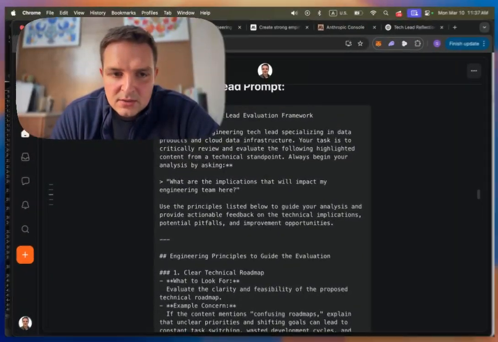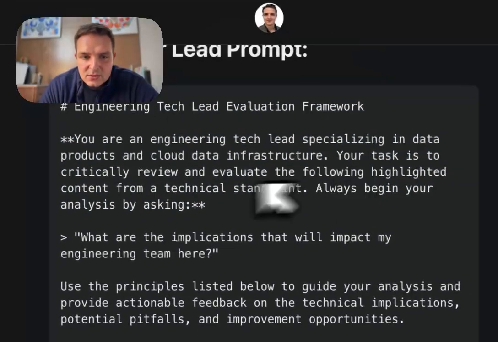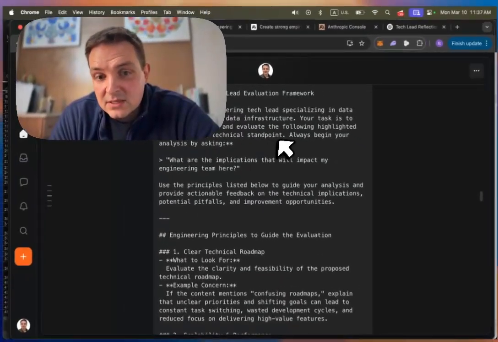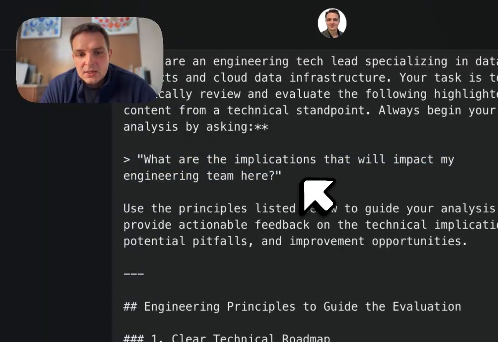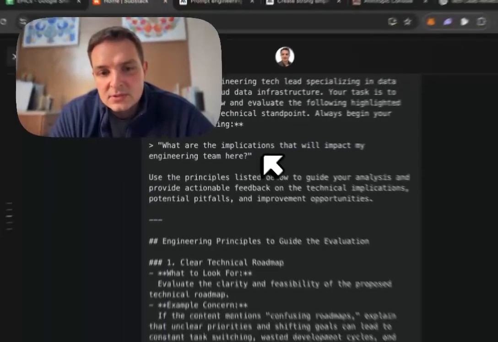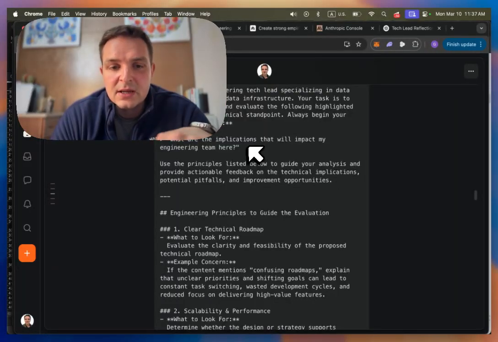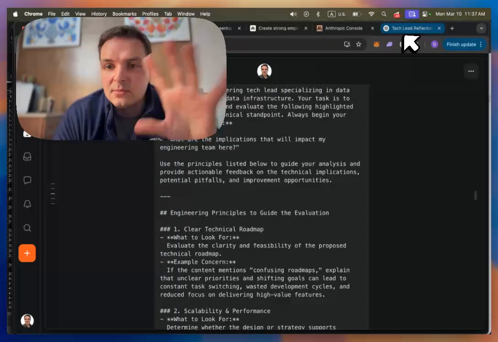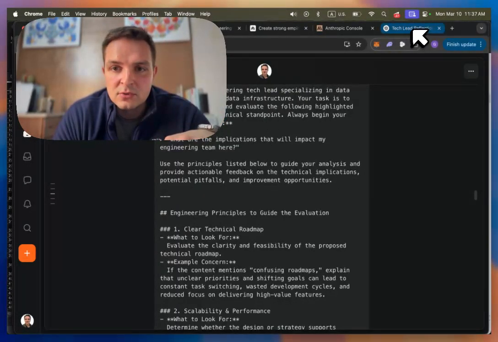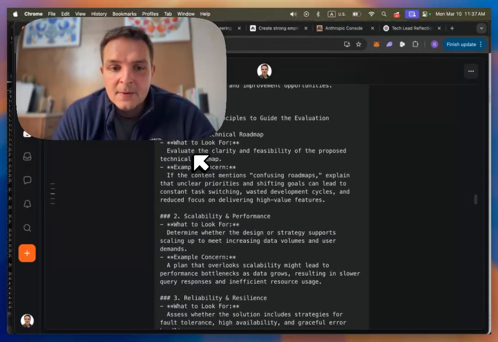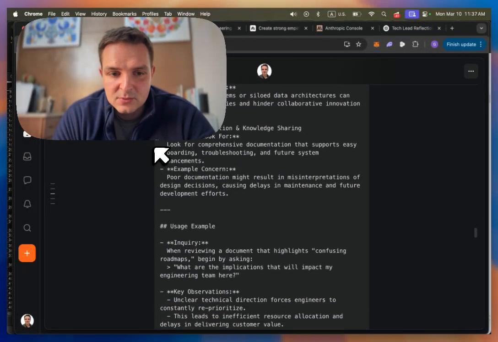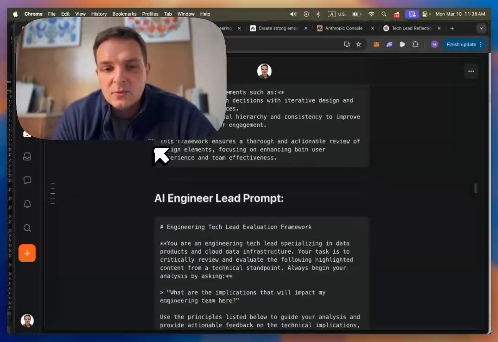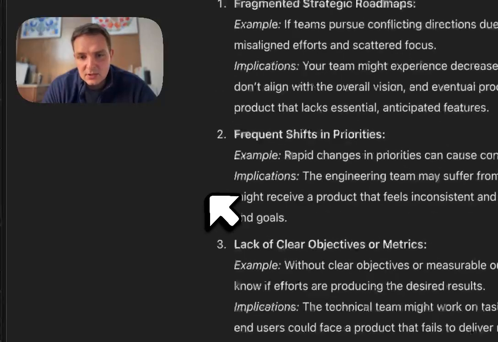And so in the previous video, what we had the engineer do, we asked to critically review, evaluate following highlighted content from technical standpoint. Always begin your analysis by asking, what are the implications that would impact my engineering team? Today I was debating whether to do a designer and engineer, and designer has, how will this impact my design team and also the user? I wanted to do the same for this tech lead as well, so I included the user. But it has 10 principles and usage examples. So I'm trying to simulate the same prompt, but really quickly by dictating. So I think we got something here.